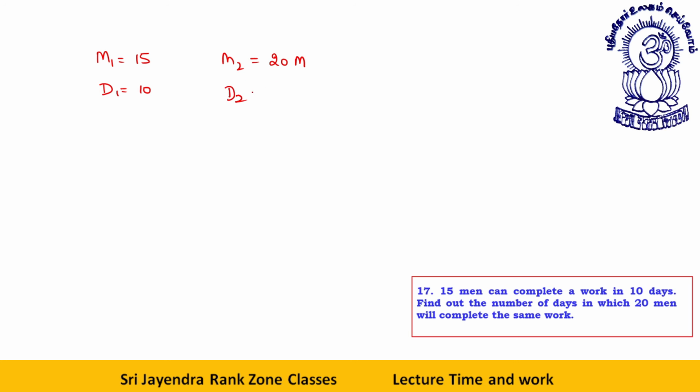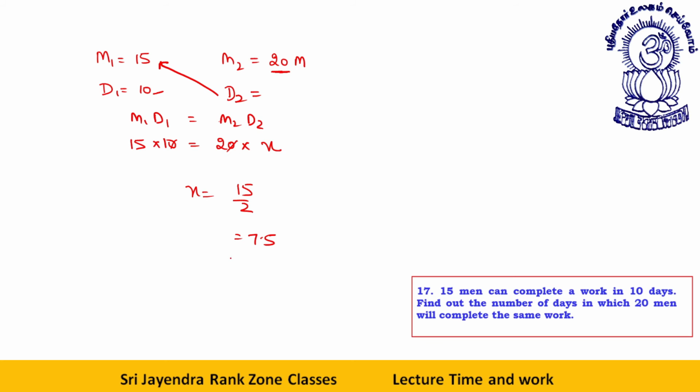See, students, there are two ways of doing this. Just compare these values. This value here is double, so this value will be double. Your answer will be 7.5. Or M1 D1 is equal to M2 D2, that is 20 into X. 0 and 0 cancel. X comes out to be 7.5 days. Done.